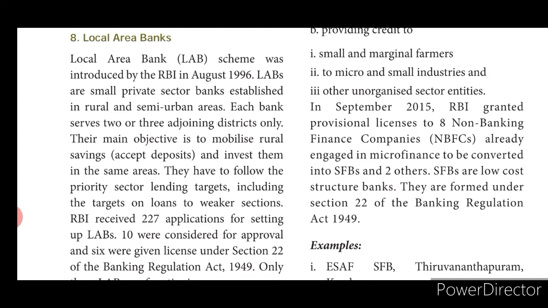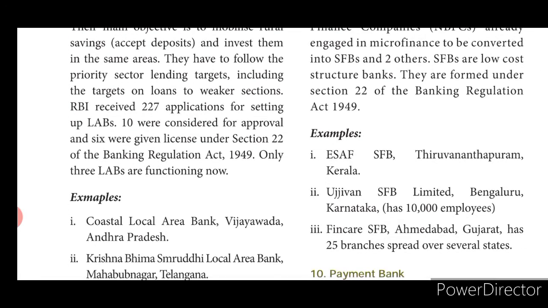So the objective is to develop rural savings, and they want to invest into the rural areas itself and develop it. For that reason we have the local area banks. They have to follow the priority sector lending targets, including the targets on loans to weaker sections. RBI received 227 applications for setting up the LABs, 10 were considered for approval and 6 were given licenses under Section 22 of the Banking Regulation Act 1949. Only 3 LABs are functioning now.